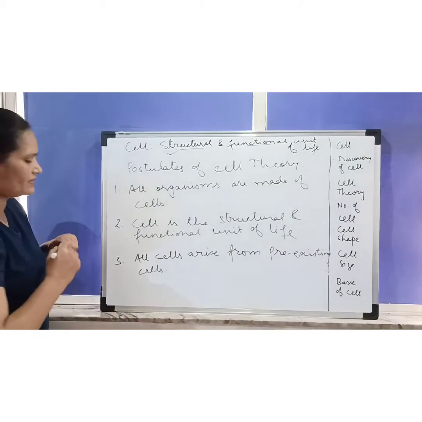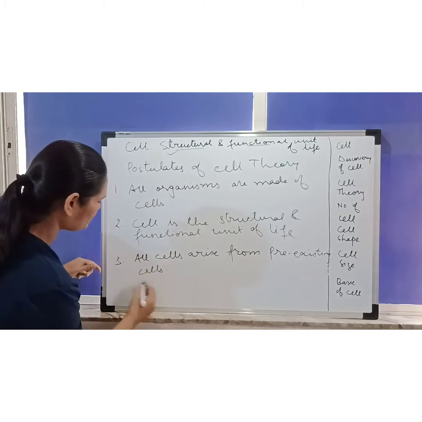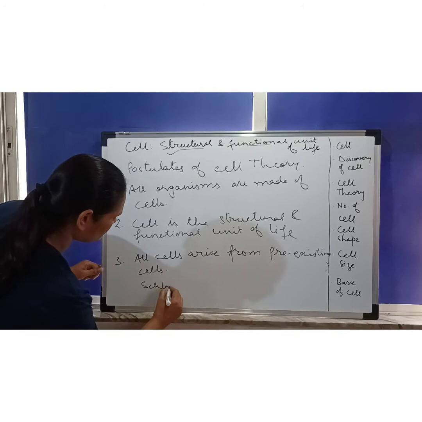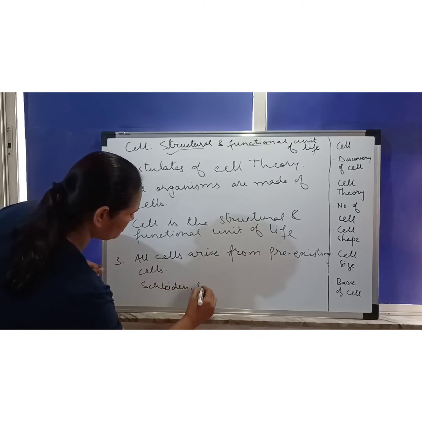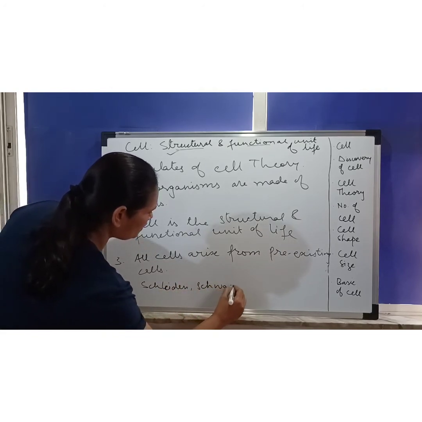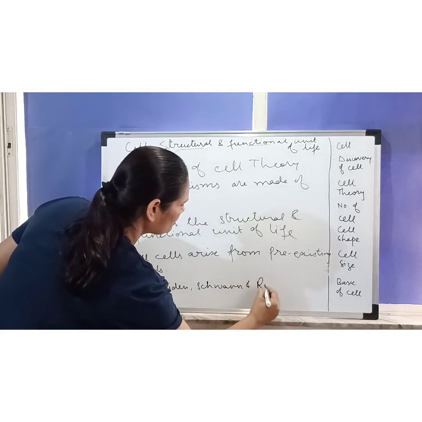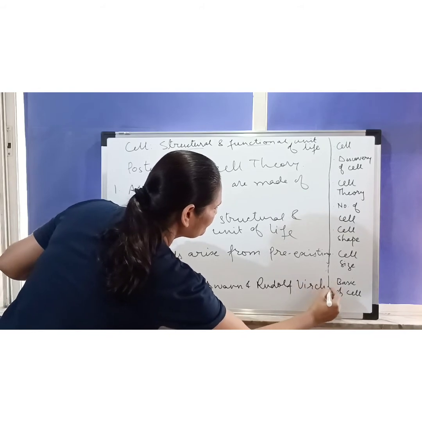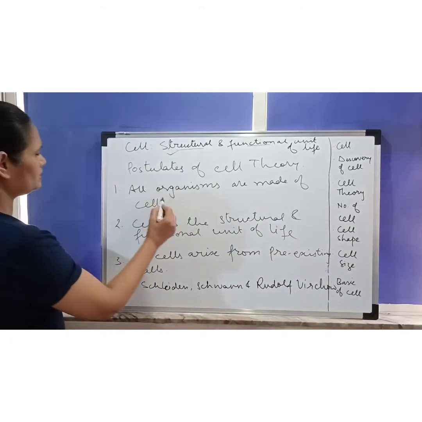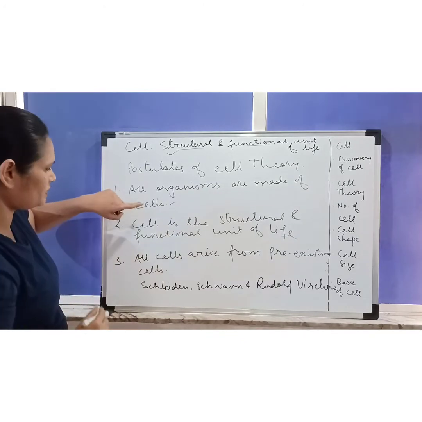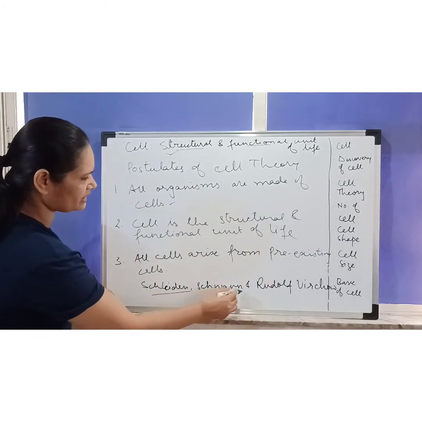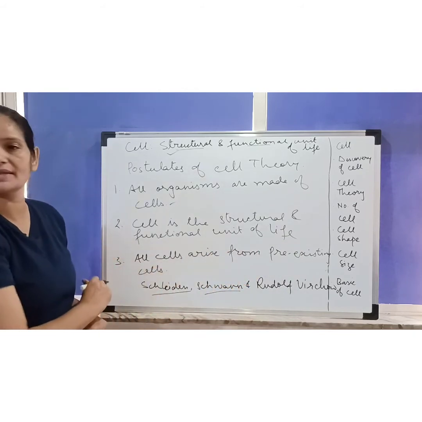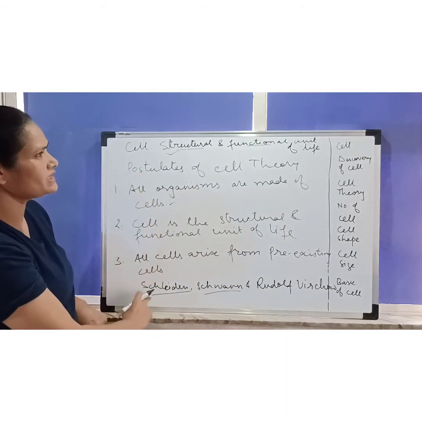Okay. So they were given by three scientists: Schleiden, Schwann and Rudolf Virchow. That all organisms are made up of cells was given by Schleiden and Schwann, and Rudolf Virchow said that all cells arise from pre-existing cells. So this is the cell theory.